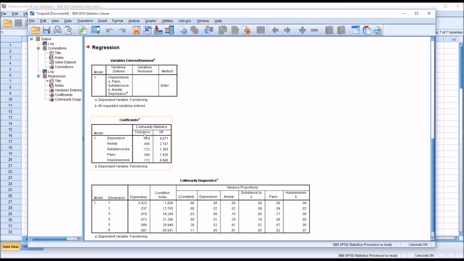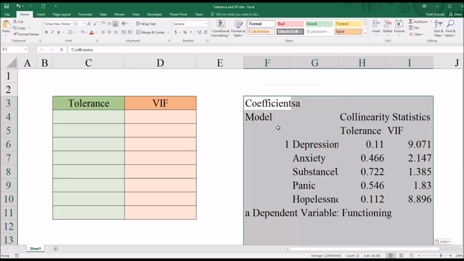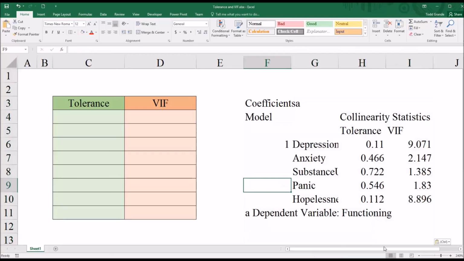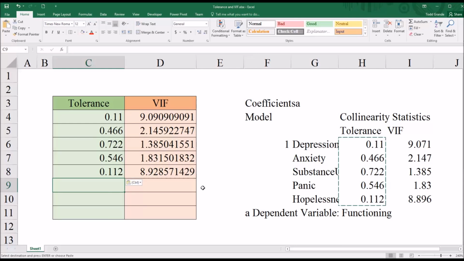Tolerance and variance inflation factor (VIF) serve as key metrics in the evaluation of multicollinearity. Tolerance denotes the proportion of variance that remains unexplained by other variables. Utilizing Excel for calculations streamlines the analysis process. Copying values from statistical software to Excel facilitates the efficient computation of VIF. There are no universally accepted cutoff values for tolerance and VIF, emphasizing the necessity for careful interpretation of these metrics.